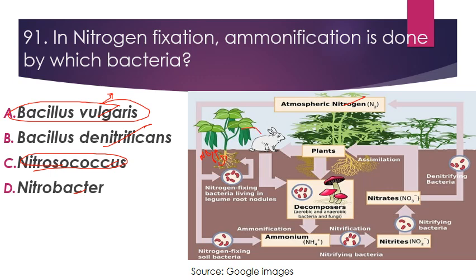Then plants are consumed by animals, and after that the death and decay of plants and animals happens, then these dead bodies are acted upon by decomposers, and this forms ammonia. So the bacteria which are involved in this process are called ammonifying bacteria or ammonification bacteria. Like we have Bacillus vulgaris or Bacillus ramosus. So these are bacteria which are involved in this process.